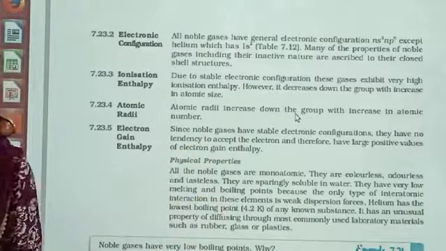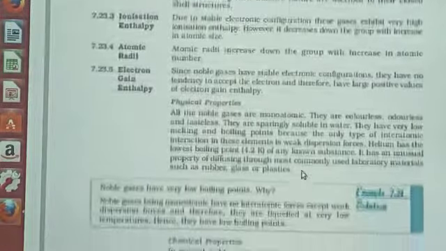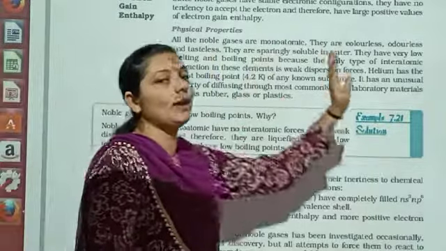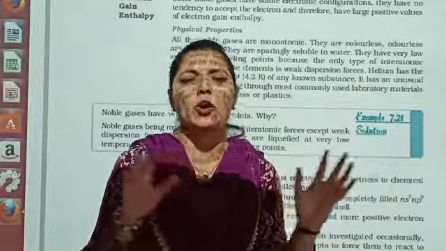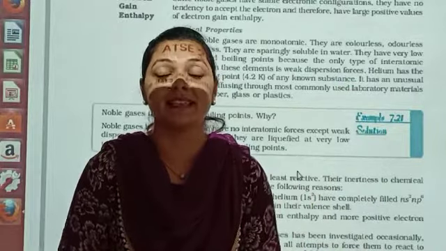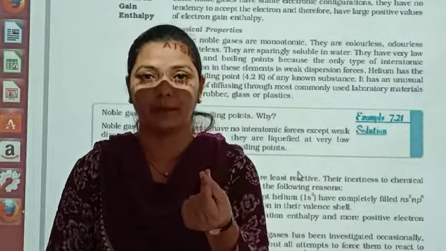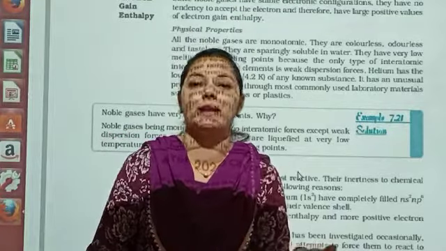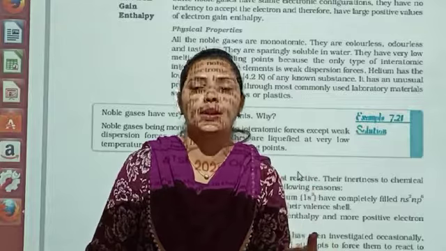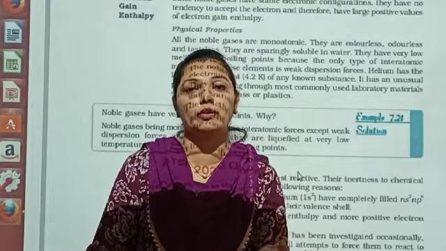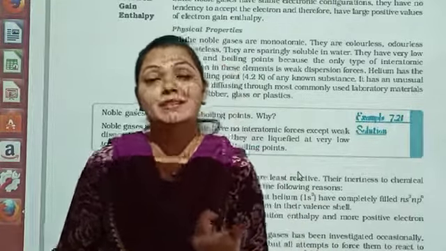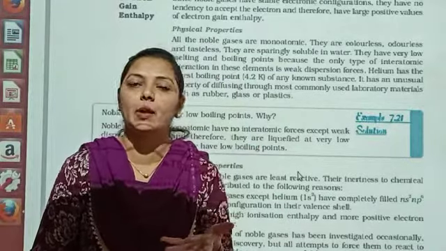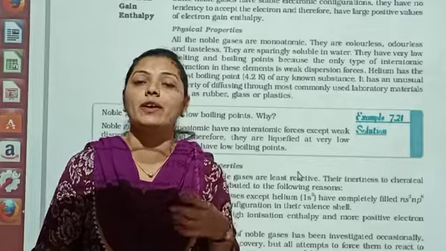Let us see with the physical properties. Physical properties. All the noble gases are monoatomic. Dear student, पूरे periodic table में सिर्फ noble gases ऐसा है जो एक अकेला atom, only a single atom can exist as a element. Okay, can exist as a molecule, exist as a particular compound over there here. Reason behind it, एक single atom की जो electronic configuration है वो ही fulfilled है, तो उसे और कोई condition